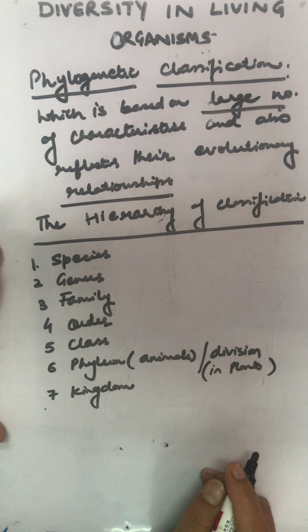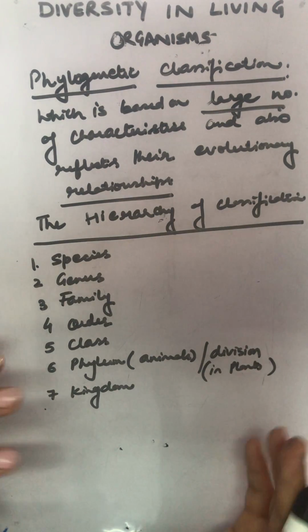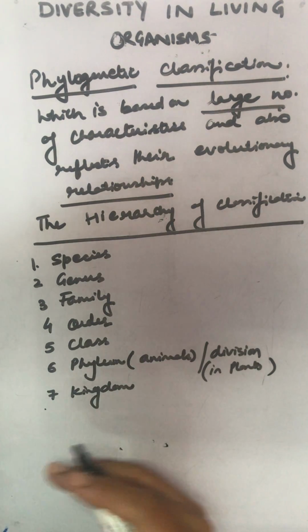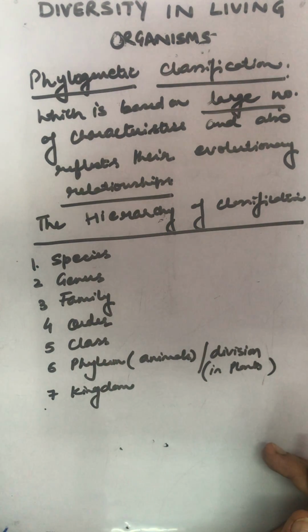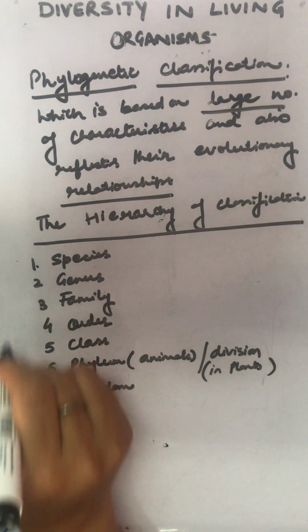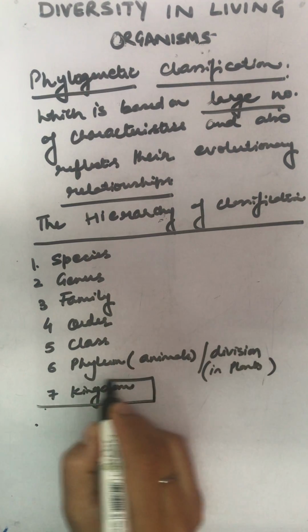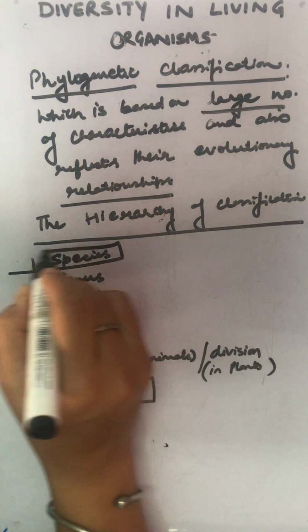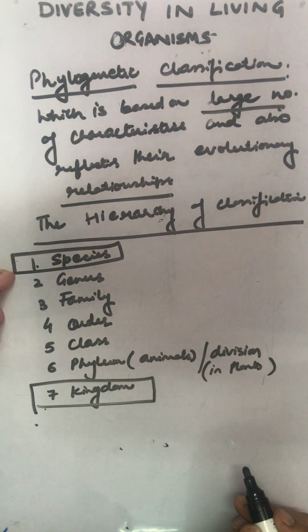But when we have to study them on the basis of similarities, hierarchy is always studied in this manner. That means the kingdom will be at the top and the species will be at the bottom, because this is the lowermost category.